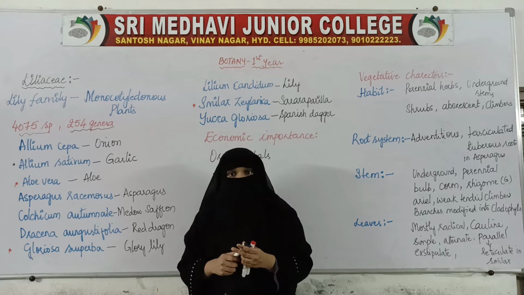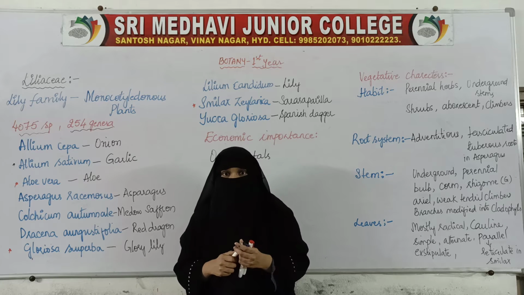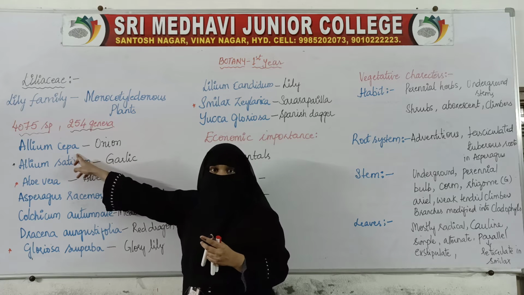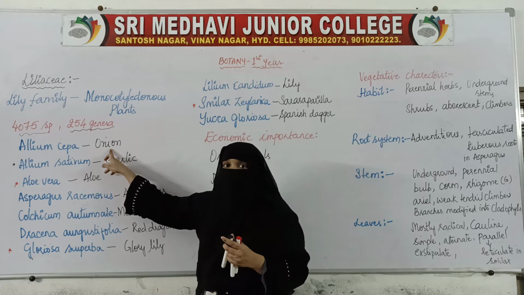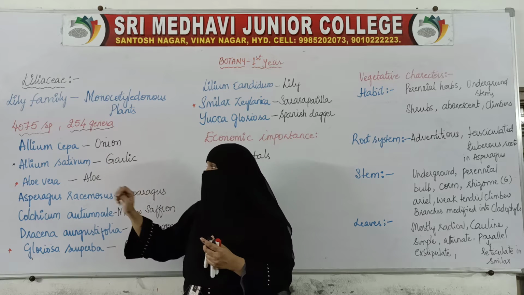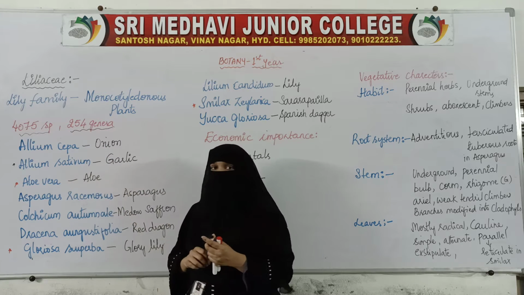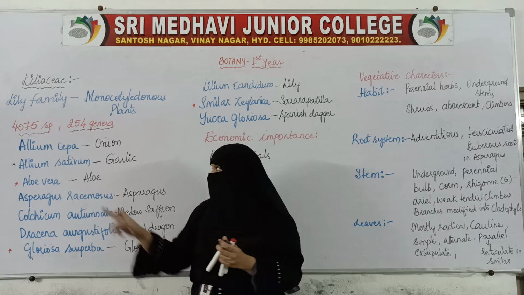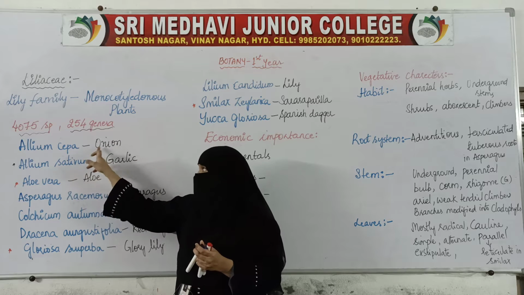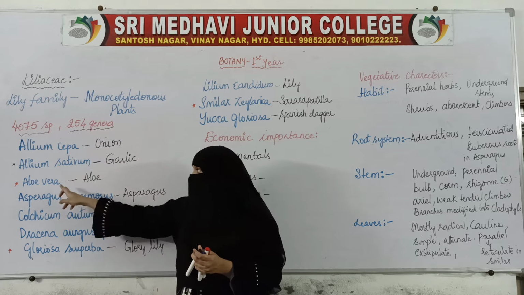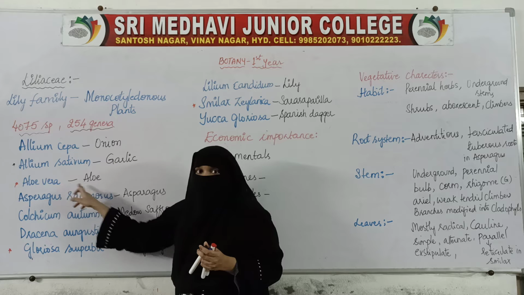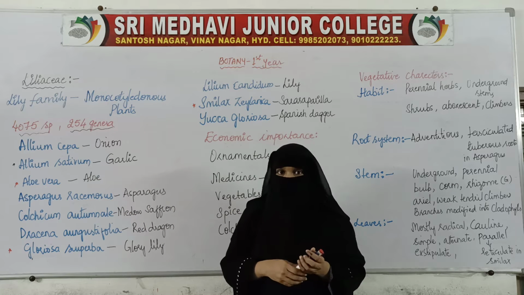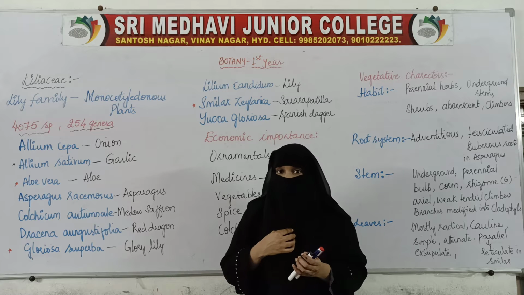Now let us see what are the common members which we see in this family. Here the common members: Allium cepa, commonly called onion. Then we have Allium sativum, which we commonly call garlic. Garlic is Allium sativum, onion is Allium cepa. Then we have aloe vera, commonly called the aloe plant or aloe vera. Almost in every home we see this plant.